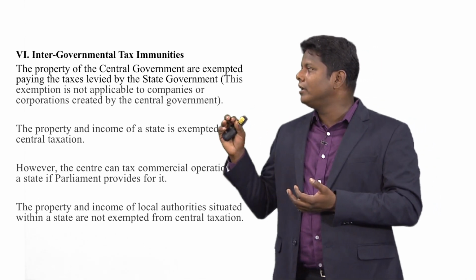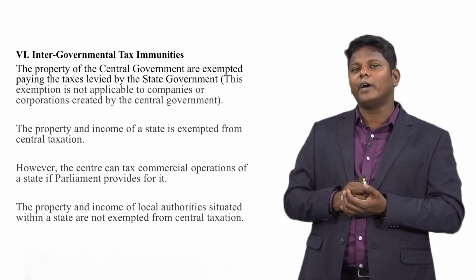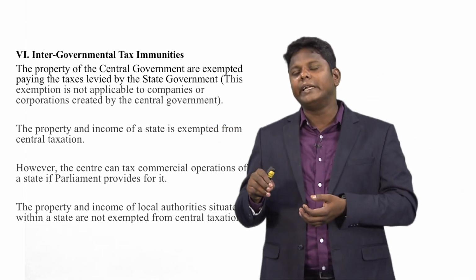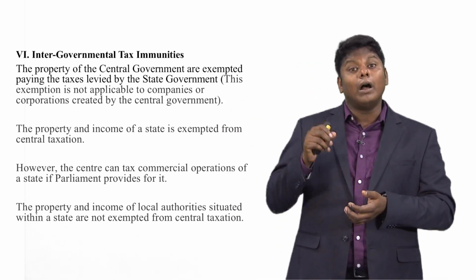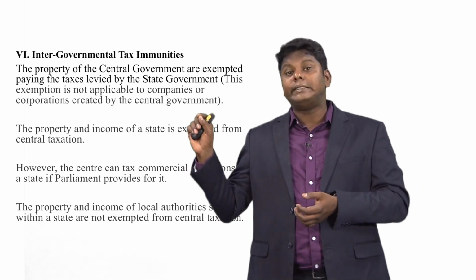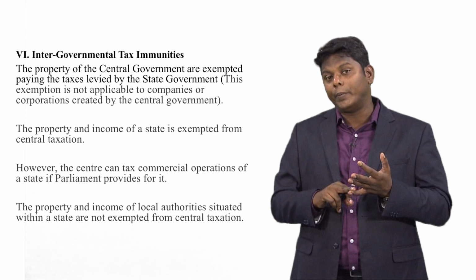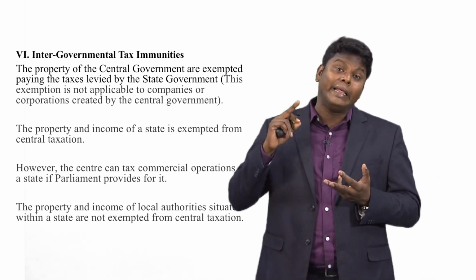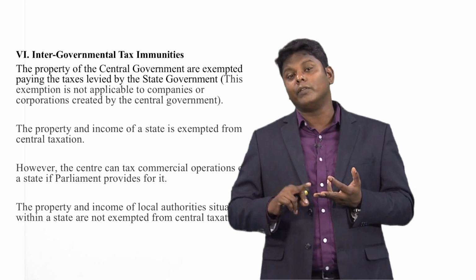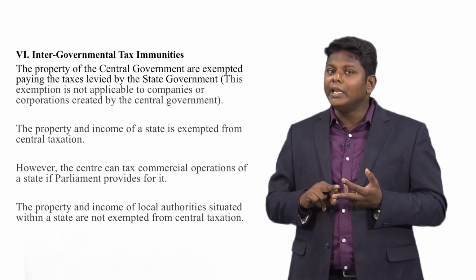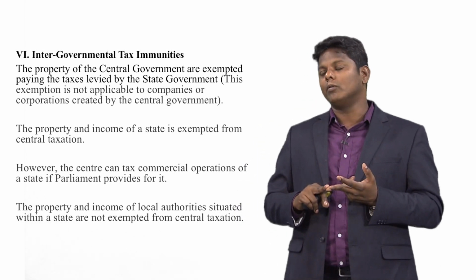The property and income of the state are exempted from central taxation. Likewise, not only the property of the state but also its income is exempted from taxes to the central government. They need not pay taxes for the property of the state government. Also, the income which comes to the state government from the various sources of the state, they need not pay taxes for these two, property and income of the state government.